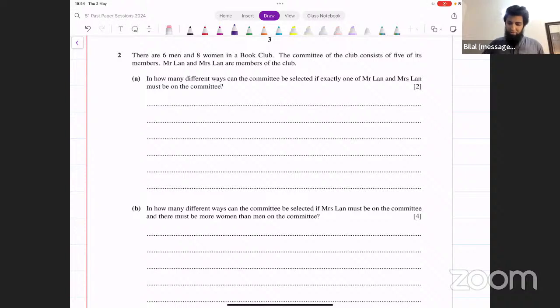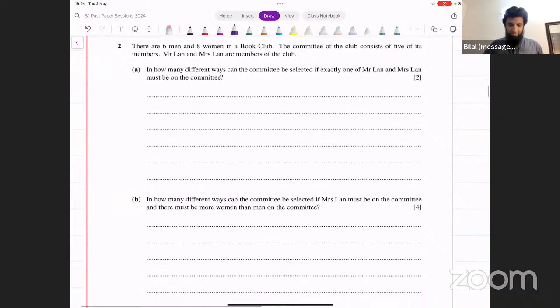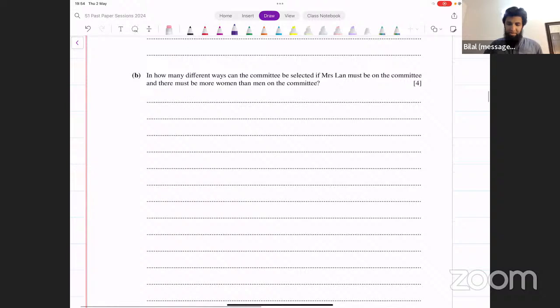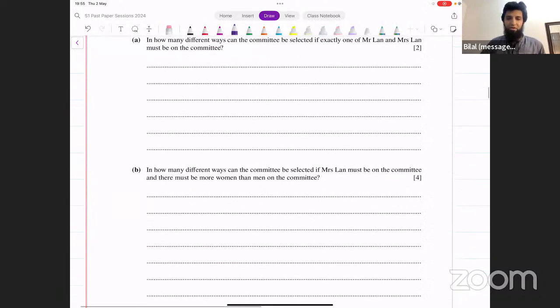The second one is about combinations. So you've got 6 men, 8 women, and a committee consists of 5 of its members. And these 2 people have to be on the committee. Then it says this Mrs. Lan must be on the committee, and there must be more women than men in the committee. Are you sure you guys can all do this? No problems in this?